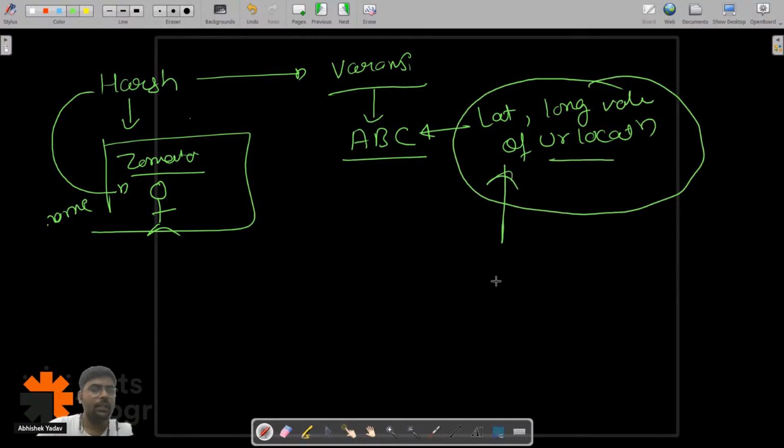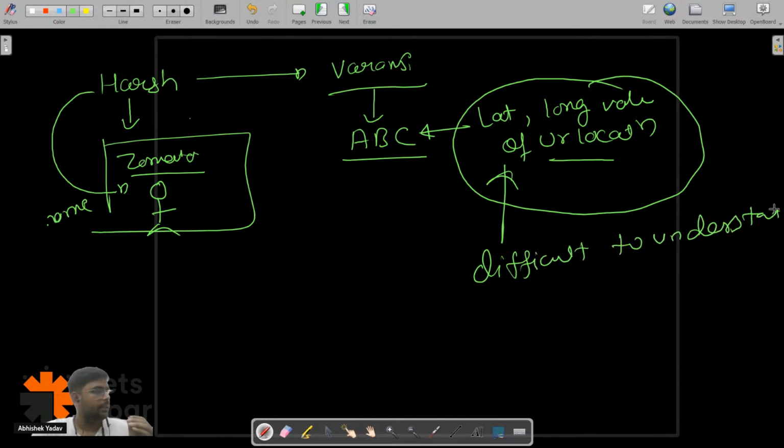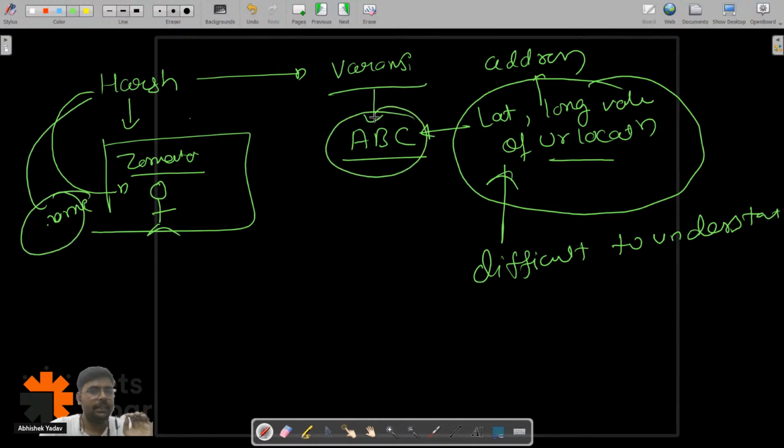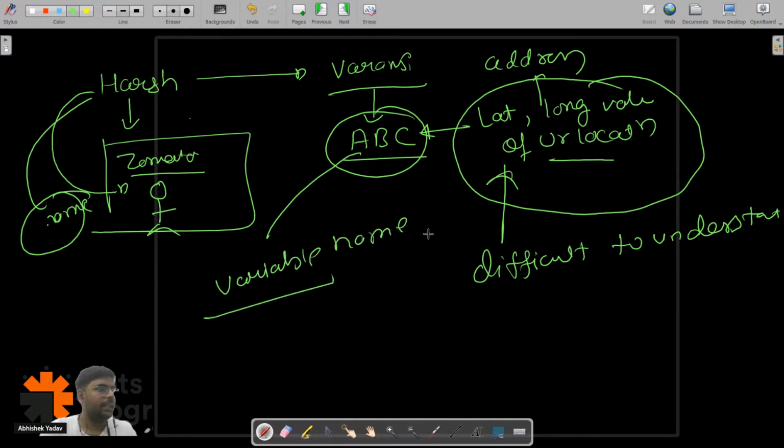Because it is difficult to understand and difficult to convey, right? Everyone is getting the point. This latitude and longitude you can replace with the address, and the name, like this ABC, you can replace with the variable name. That's why we are using the variable name, to get things clear. Now everyone is clear? Yes or no?